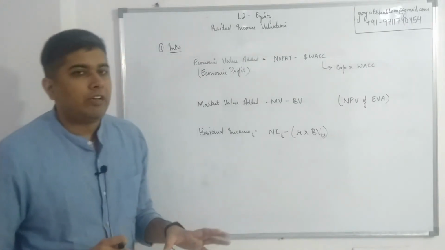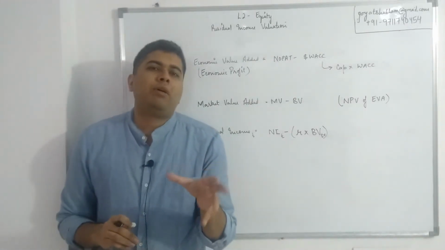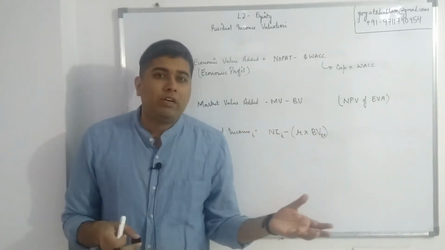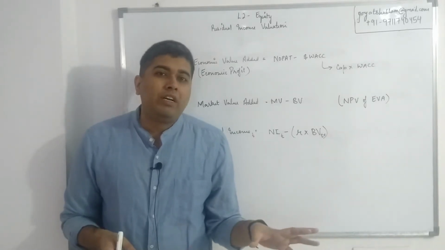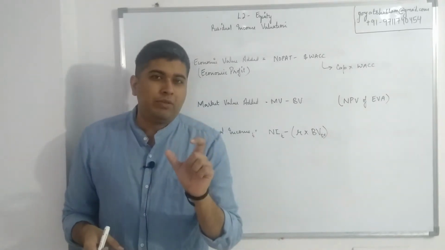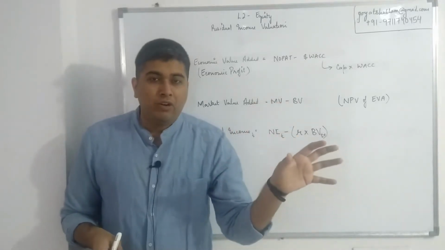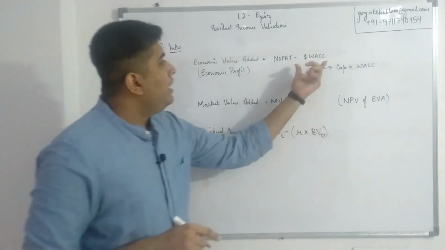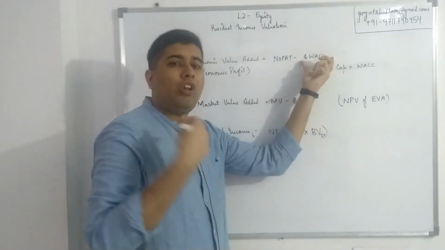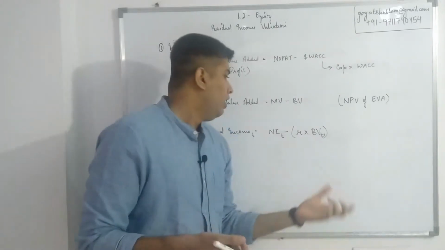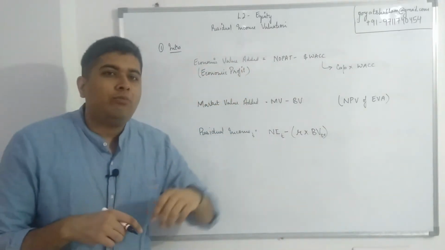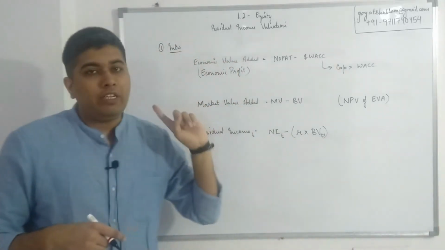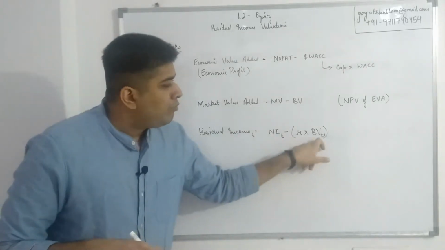There is one very simple logic. Think of you putting some amount in savings account. You put 100 rupees in your savings account. At the end of the year, you have 105. The interest is 5%, but that 5% is computed by comparing that 5 with the 100 you invested at the start of the year. So as such, if I need the dollar value of how much I have to pay to the providers of equity, I need the book value at the start of the year. That's why if I need income for year T, book value is for T minus 1.